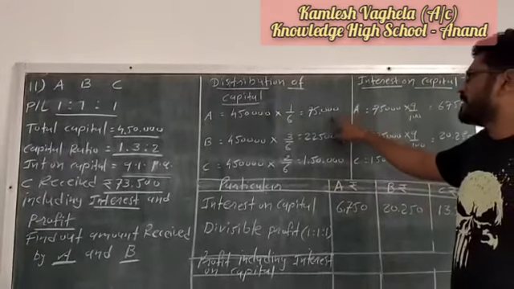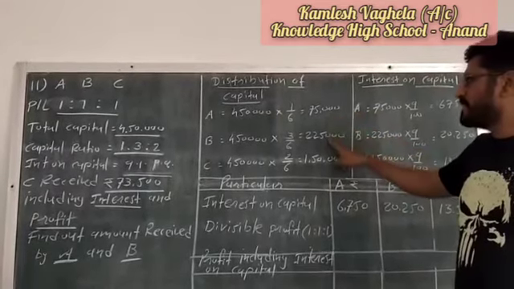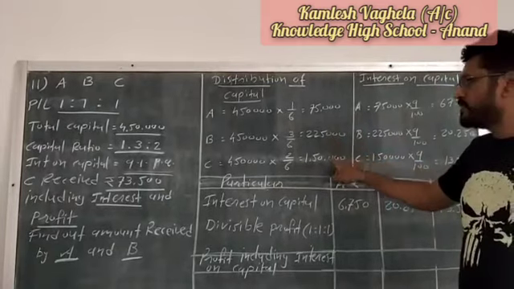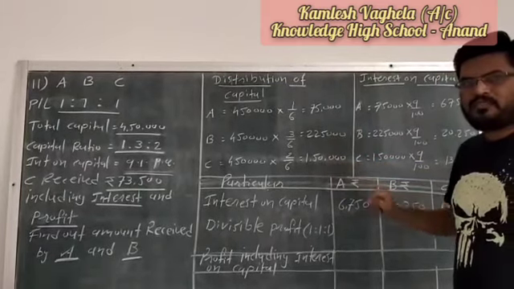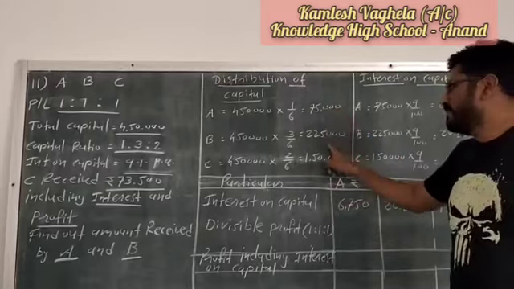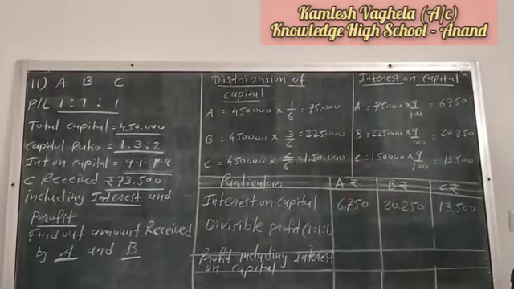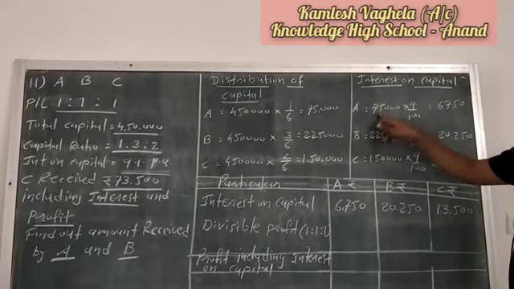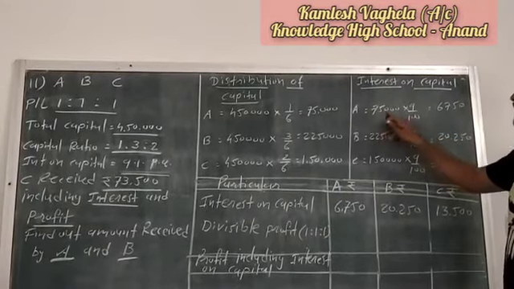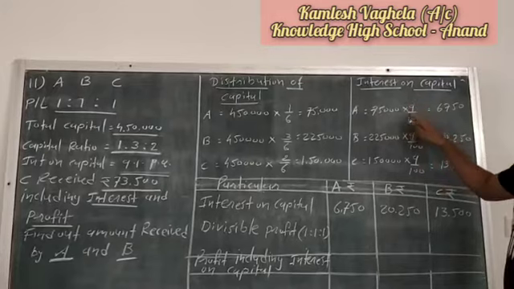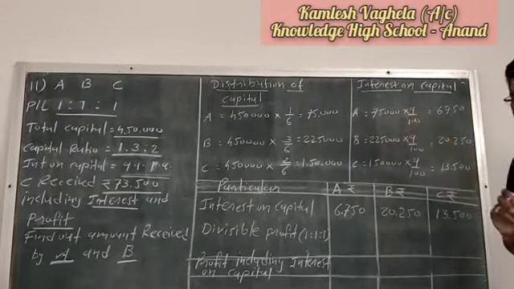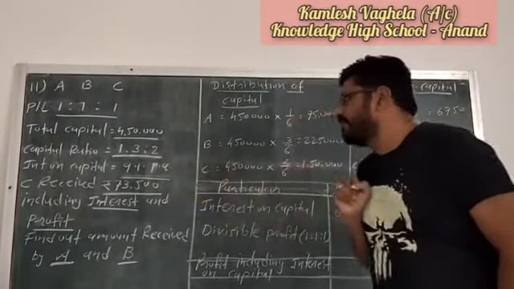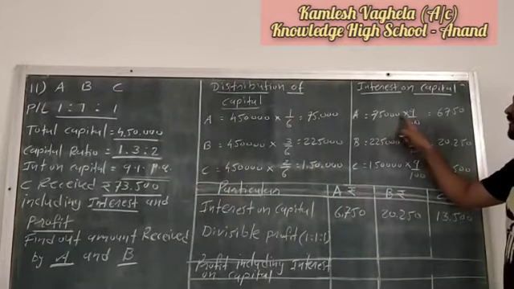So these are the capitals of all partners. Mr. A's capital is 75,000. Mr. B's capital is 2,25,000. And Mr. C's capital is 1,50,000. Now on the basis of this capital we have to calculate interest. So how to calculate interest on capital? First Mr. A. The capital of Mr. A is 75,000 into 9/100. Why have you taken 9? Because this is the rate of interest on capital given in the example.